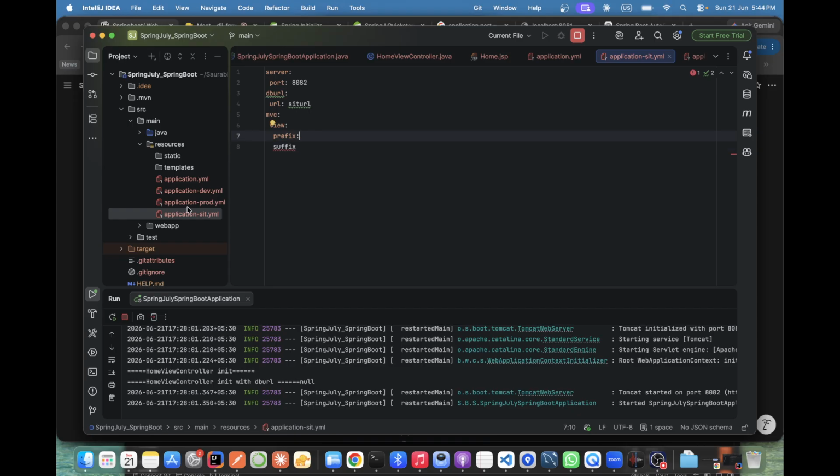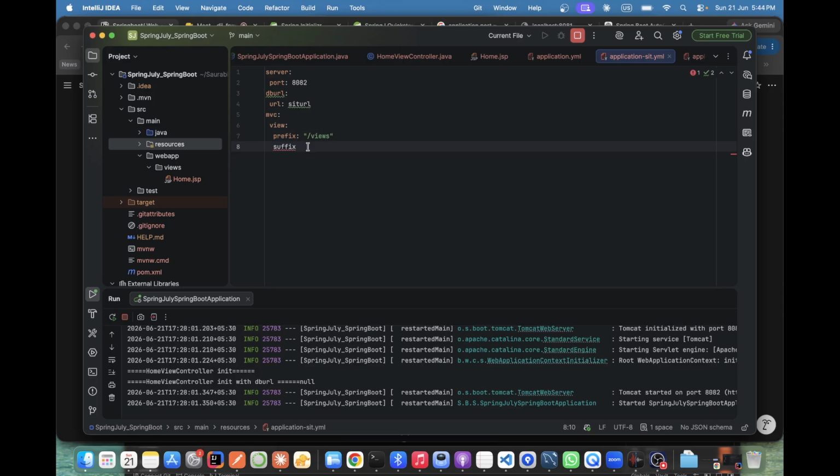Prefix means where our directory is. Means go here. Inside webapp we have views, na? We just need to tell it. Slash, yeah, our views is here only. And suffix. Okay, what is the format? .jsp. Correct. I need to check whether this double quote is there or not. Okay, not. So we are removing it here. Got it? Correct?